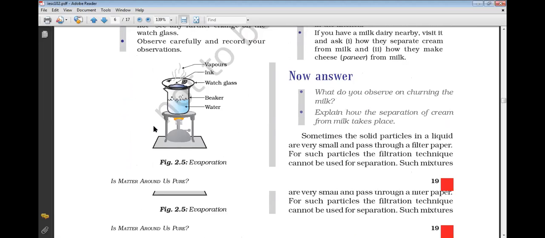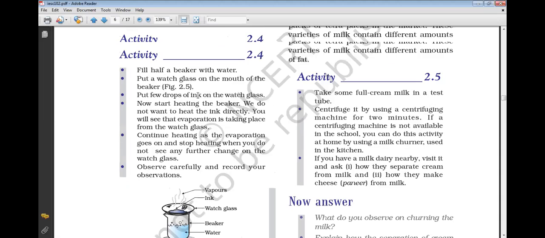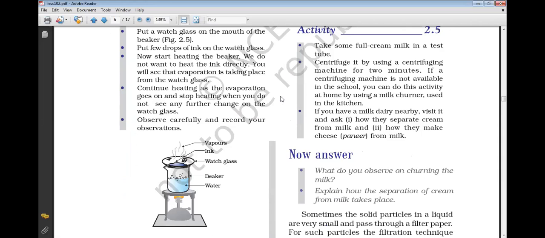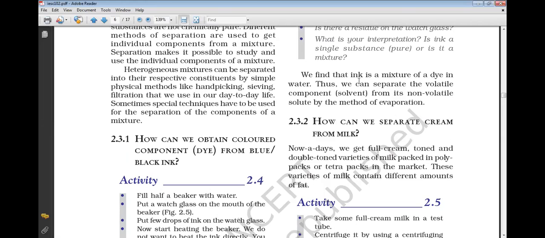Now see, this is the water beaker, the watch glass, and the ink upstairs. The water vapor comes out, and what is left behind? The solute part remains down. That means we have done separation. I'll just read this line: we find that ink is a mixture of a dye in water.